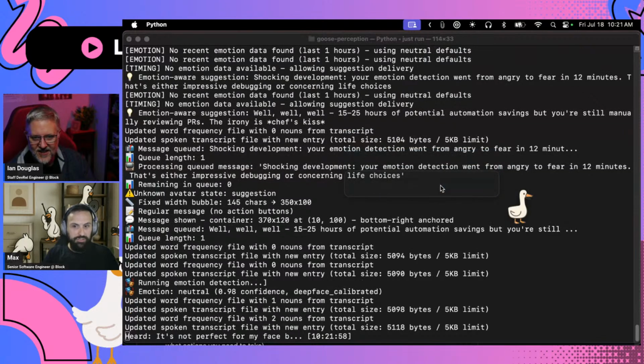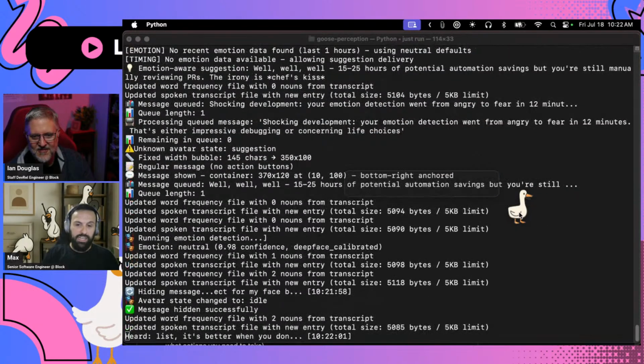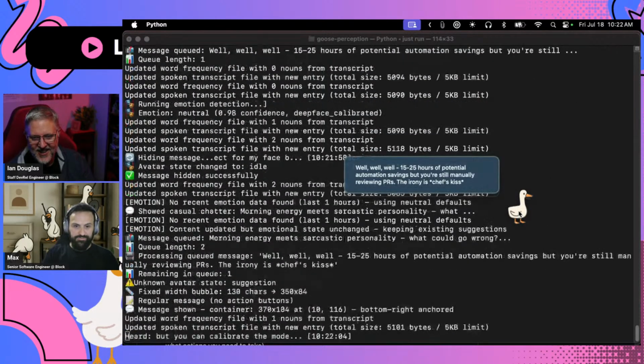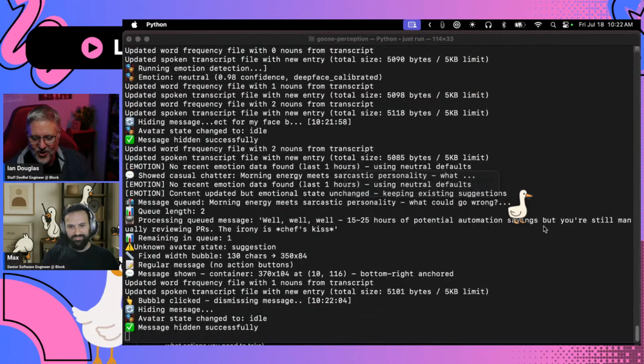It's better when you don't have a beard, but you can calibrate the model too. All right. So pro tip, if you really want to confuse perception, just go buy a fake beard from Amazon. I'll expect to see Rizal with a fake beard in future videos.